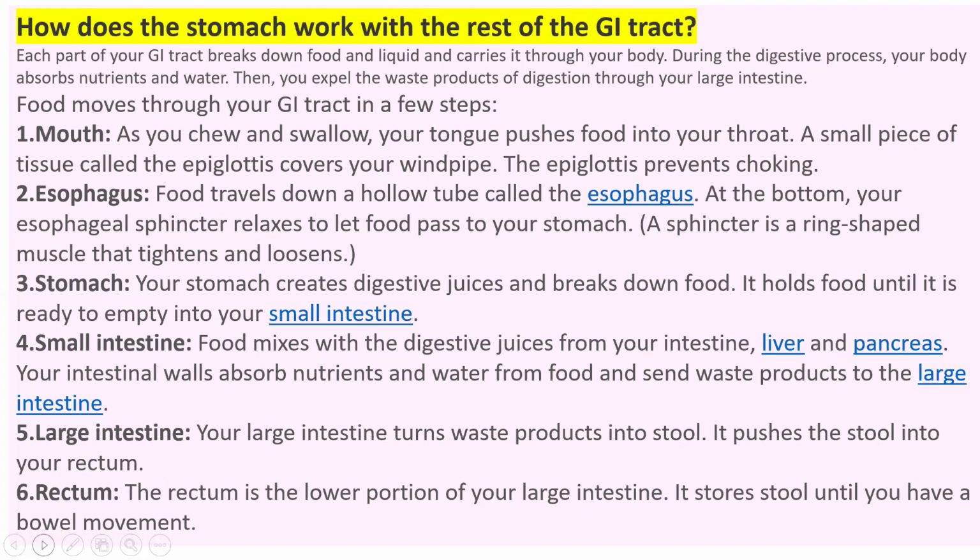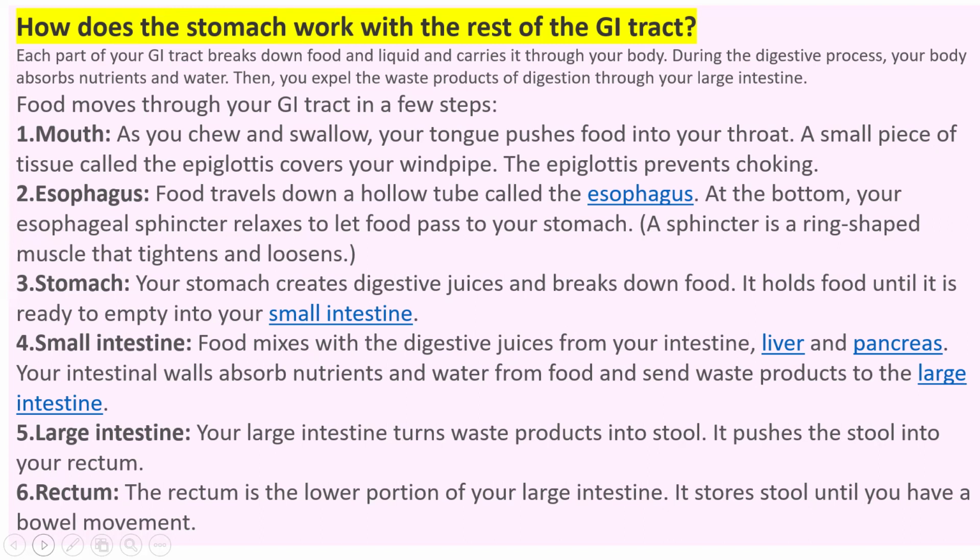So, how does the stomach work with the rest of the gastrointestinal tract? We have learned about the mouth and the esophagus in the first part of the gastrointestinal tract. Now we are going to learn about the stomach, and the next parts will be the small intestine, large intestine, and rectum. The stomach has digestive juices and hydrochloric acid, which help in breaking down food. The digestion of protein starts in the stomach, and the digestion of carbohydrate starts in the mouth.